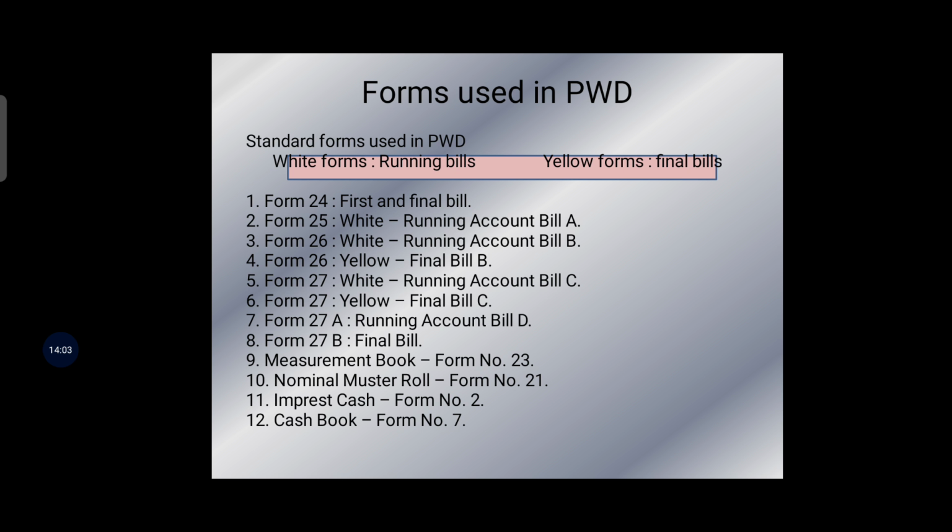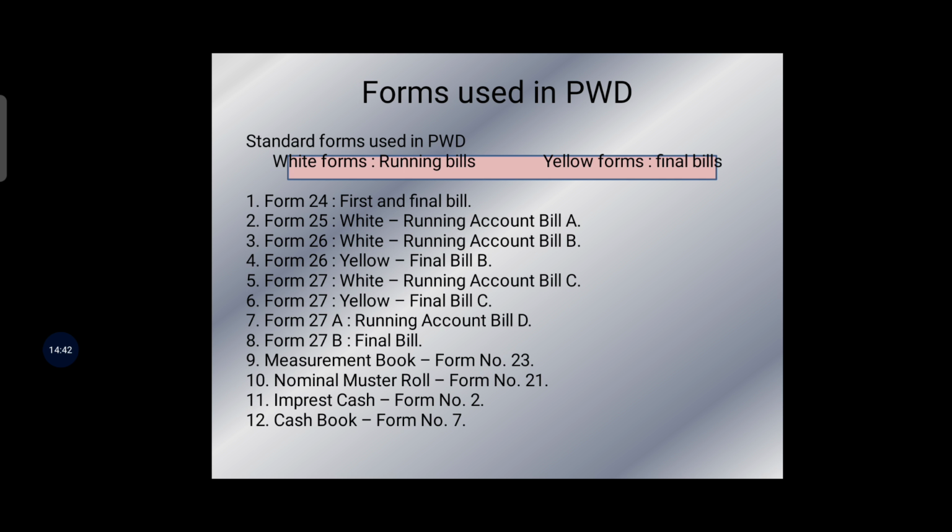Now the next one is form number 27, white, running account bill C. This form is used for making on account payment or running payment for measured works or supplies, that is for both works and supplies which are measured. Payments of first running and second running, etc. for measured works or supplies are made on this form. It is not to be used if an advance or a secured advance payment is to be made, or if such advance is outstanding against the contractor.